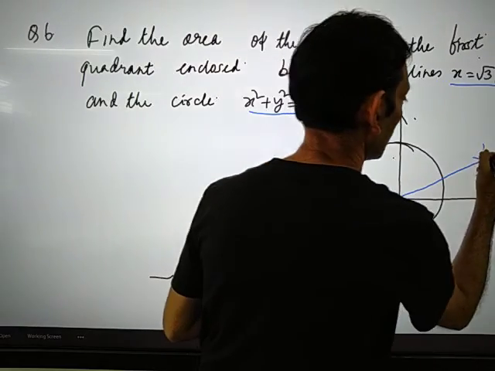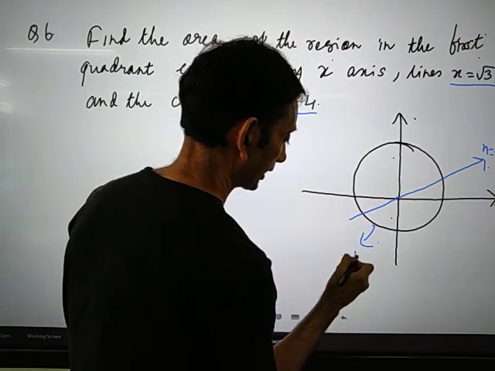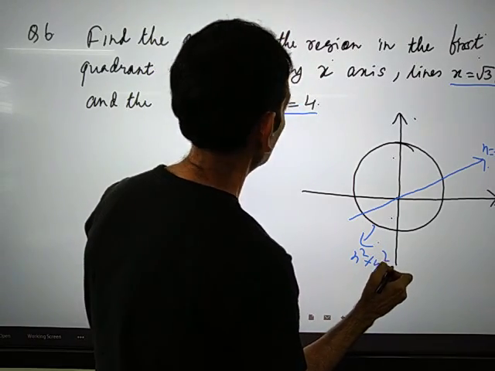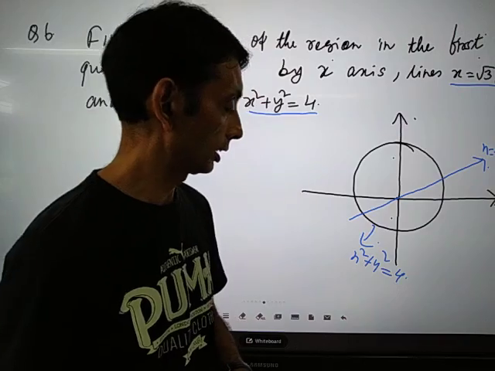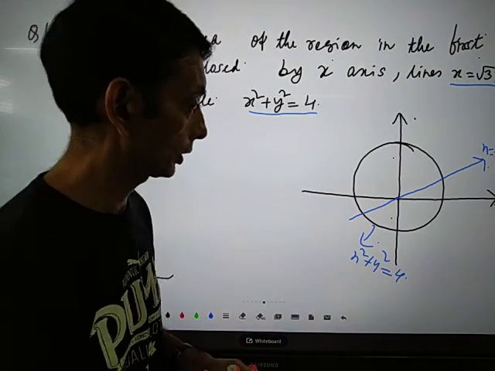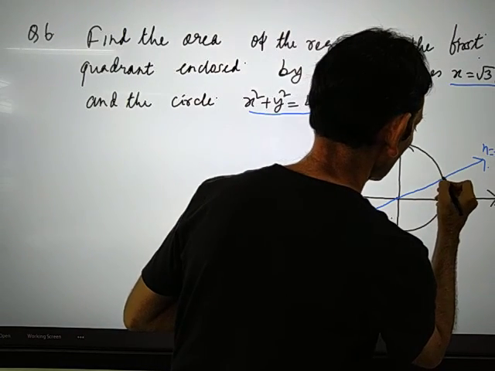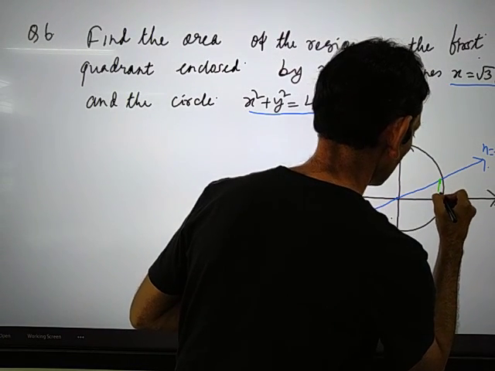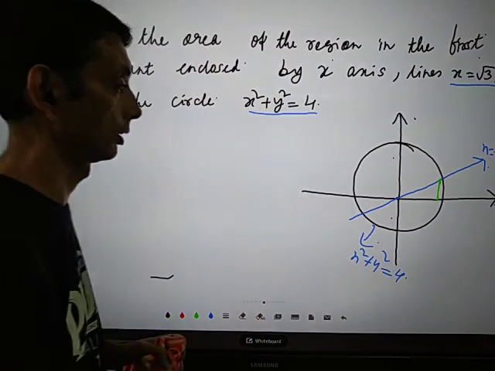So this is the line x equals root 3y, and this is the circle x squared plus y squared equal to 4. That means the radius of the circle is 2. What I'm going to do is, this is a point of intersection. We'll draw a line from this point of intersection.